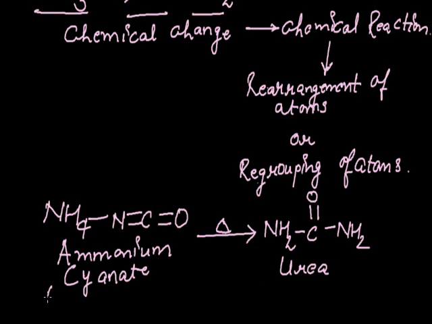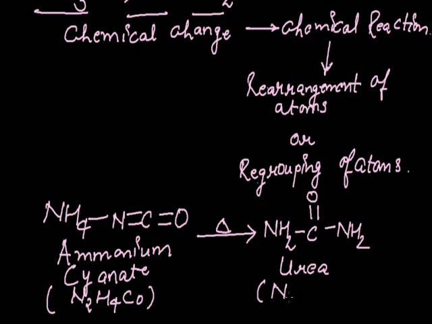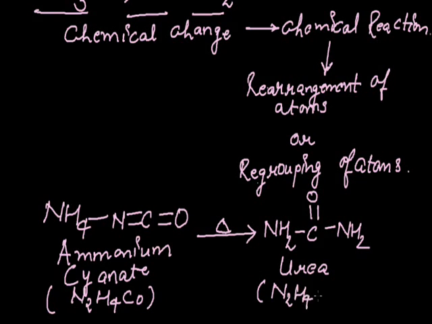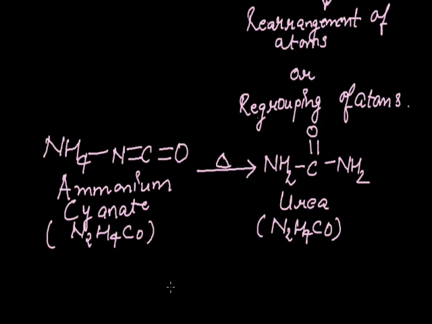As we are observing, the molecular formula of ammonium cyanate is N2H4CO, whereas the molecular formula of urea is also N2H4CO. What we are observing over here, the molecular formula of both the compounds, ammonium cyanate and urea, are the same. But still it is considered as a chemical reaction because the bonds in the ammonium cyanate are broken and the new bonds in the urea are formed, that is, rearrangement and regrouping of the atoms takes place.